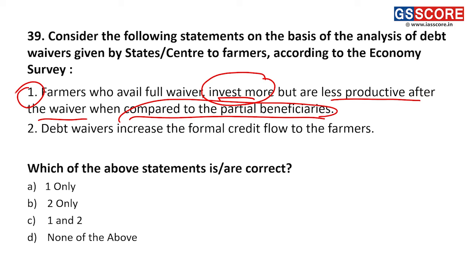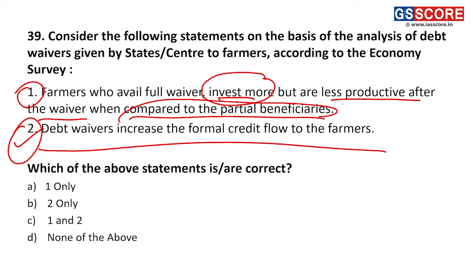Second statement, debt waivers increase the formal credit flow to the farmers. No, it is opposite. After debt waivers, the farmers' CIBIL score or their credit rating decreases significantly, and then banks do not give them loans for a considerable period until their credit score improves. Hence, the debt waivers do not work because they are counterproductive. They decrease the credit flow.